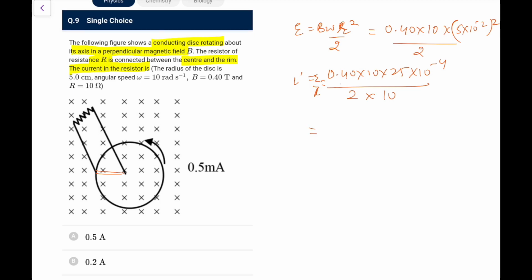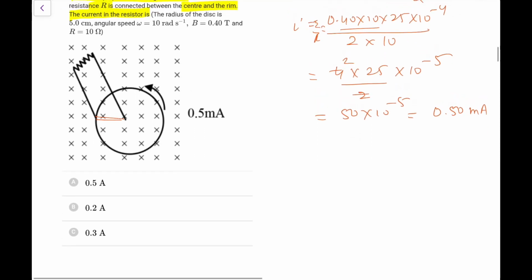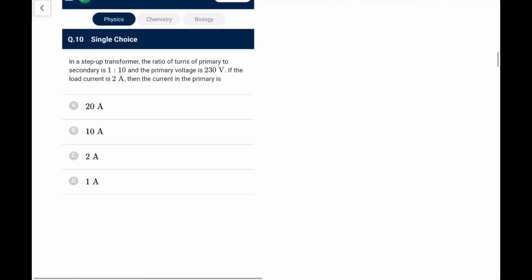So solving it, what we have: 0.4 into 10, that is 4 into 25 into 10 to the power minus 5, upon 2. So this is 25 into 2, 50 into 10 to the power minus 5. So now I can write it as 0.50 milliampere. They have given 0.5 ampere, but as per me it should be milliampere. But going by the options, I'll go for 0.5; it should be 0.5 milliampere, or there would be some error in the question.